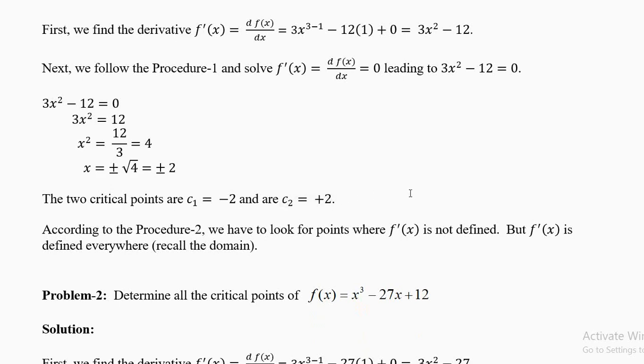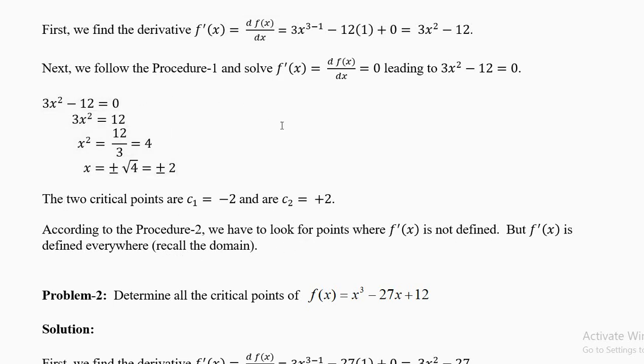Now remember that there are two procedures. We have done the first procedure. The second procedure says find where f prime x is not defined, where the derivative is not defined. What is the derivative? 3x square minus 12. It is defined everywhere. There is no 1 by 0 problem. There is no problem of a square root of a negative number. It is defined everywhere. Remember your domain. So the second procedure will not give you any critical points.